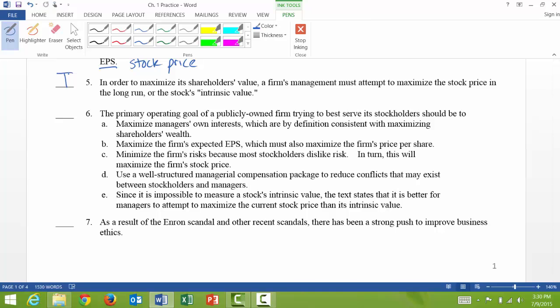And then question 6. The primary operating goal of a publicly owned firm trying to best serve its stockholders should be to, let's look at A, maximize managers' own interests, which are by definition consistent with maximizing shareholders' wealth. Well, if you maximize managers' interests, that will cause them to make value destroying actions for the company.